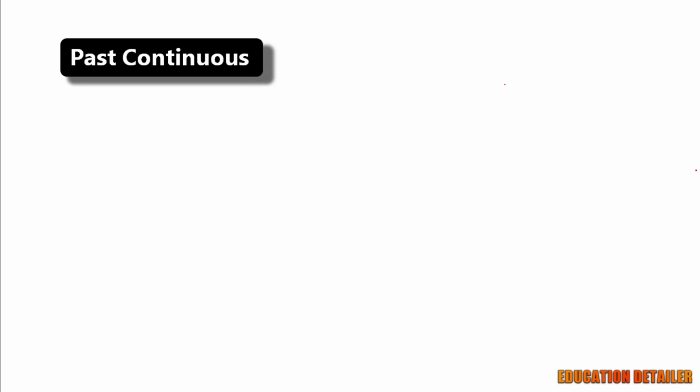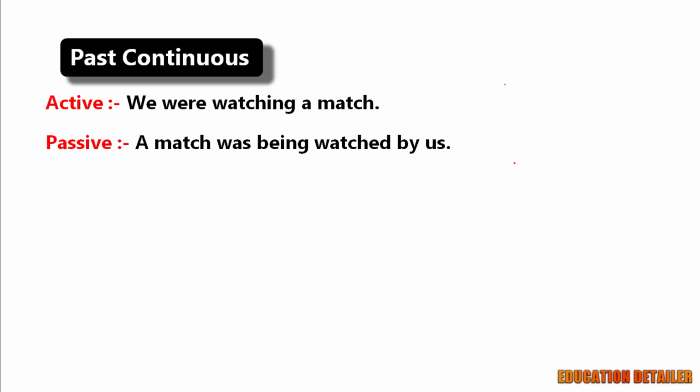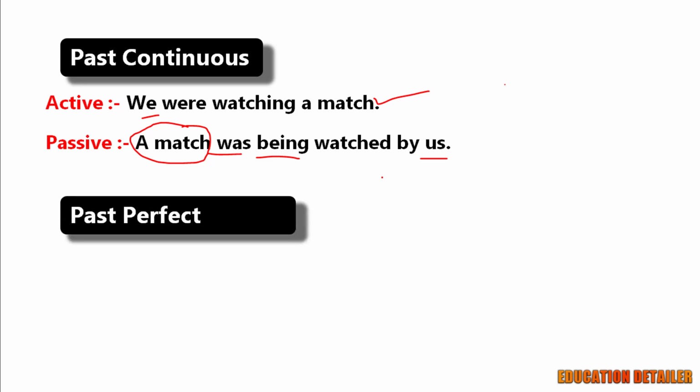Past continuous. We were watching a match. A match was being watched by us. Remember to use "being" always, whether it is present continuous or past continuous. We use "was" because a match is singular and "we" becomes "us". Very similar to present continuous. Past perfect. You had completed the task.